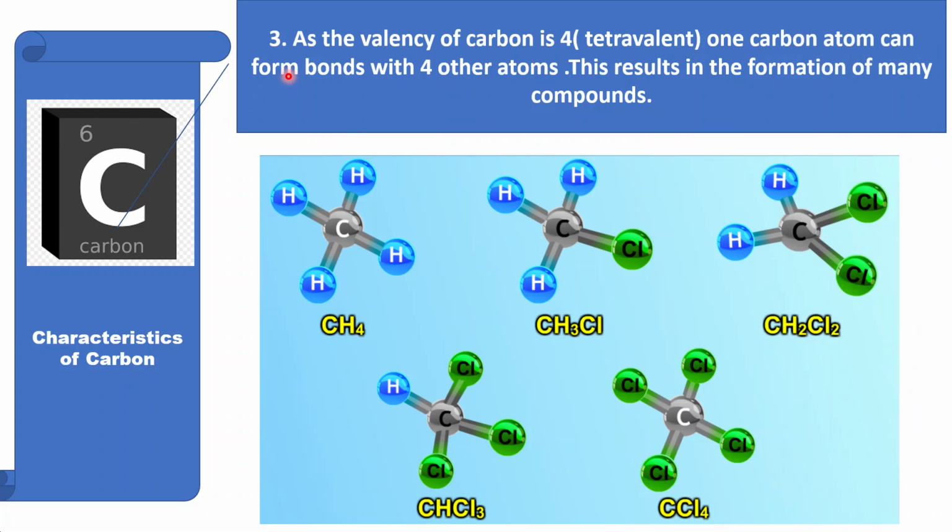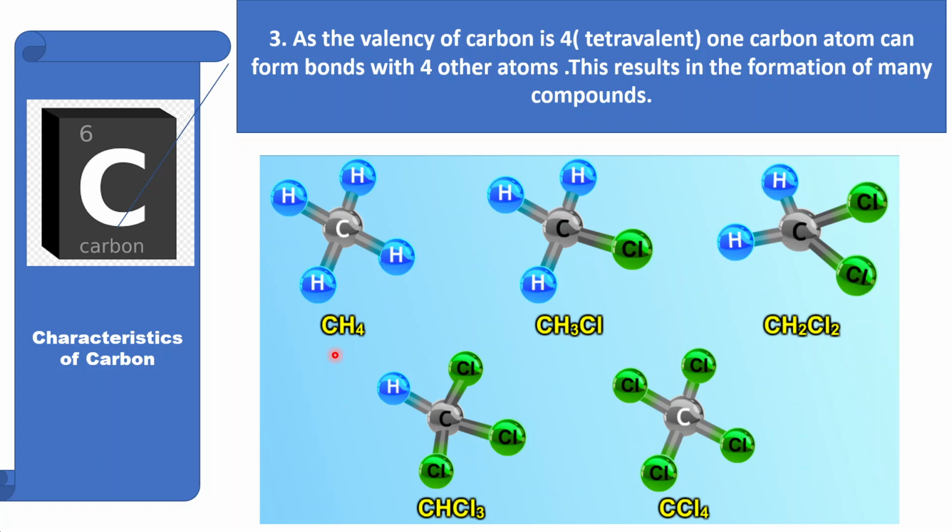Third, as the valency of carbon is 4, which means it is tetravalent, one carbon atom can form bonds with 4 other atoms. This results in the formation of many compounds. Hydrogen and chlorine have valency 1, which means they are monovalent. So when carbon forms a compound with hydrogen or chlorine, you find that there are so many possibilities.